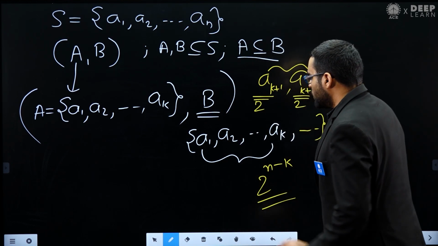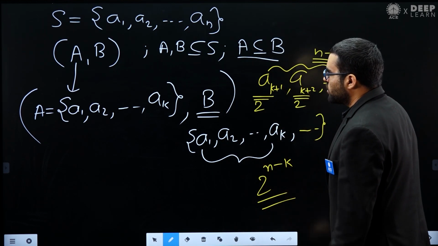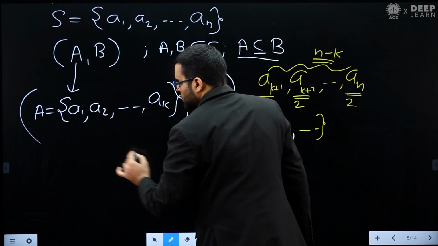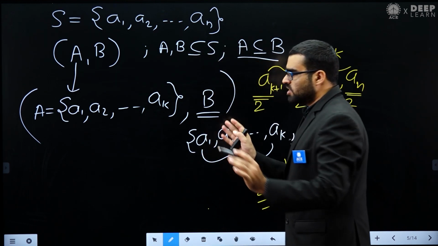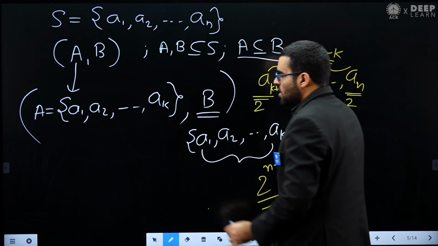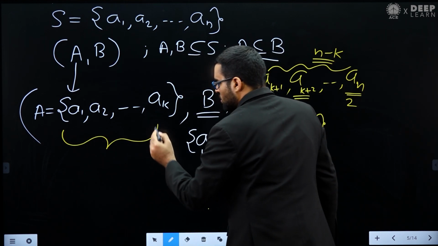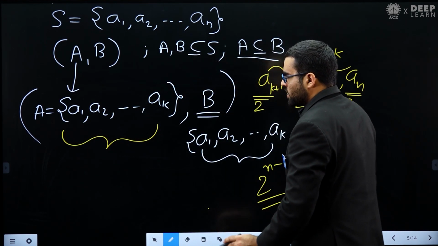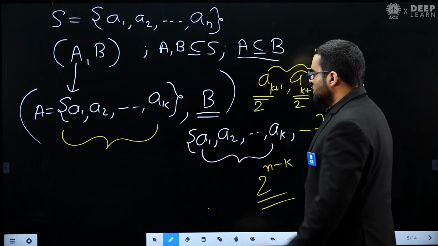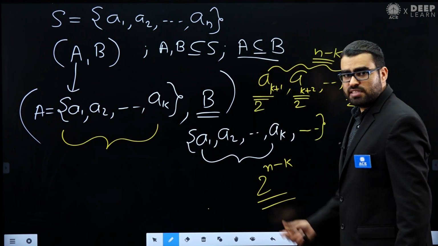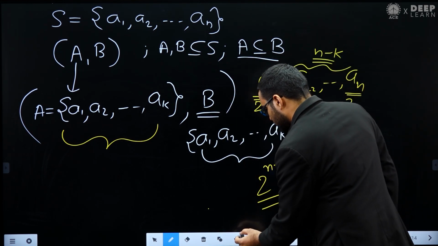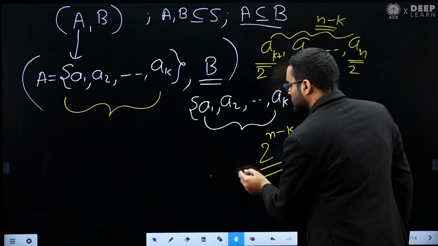So if you understood this concept, now we are going to apply it. Remember this; you can think of it as a lemma, an intermediate result: once I fix A, and if I put k elements in A, then there are 2 power n minus k choices I have for set B. Now let's come back to our question.